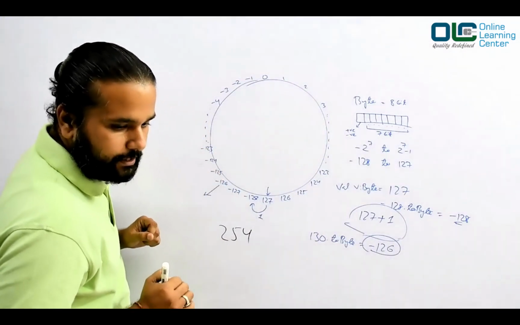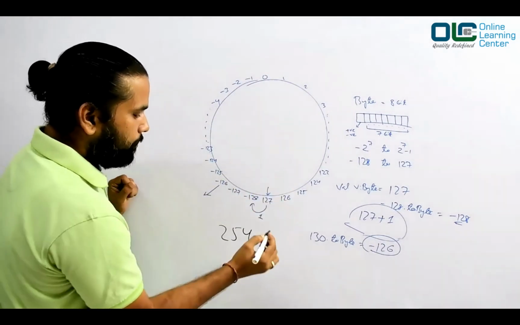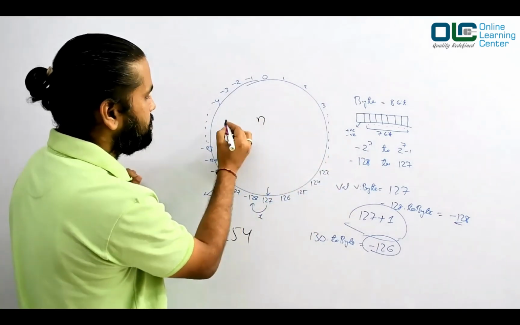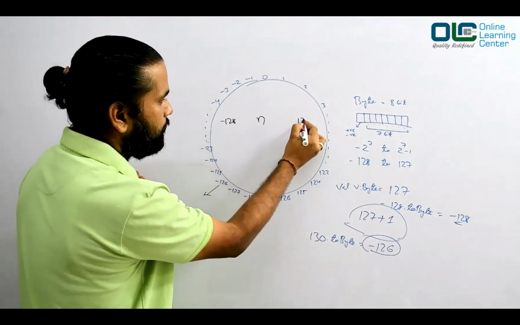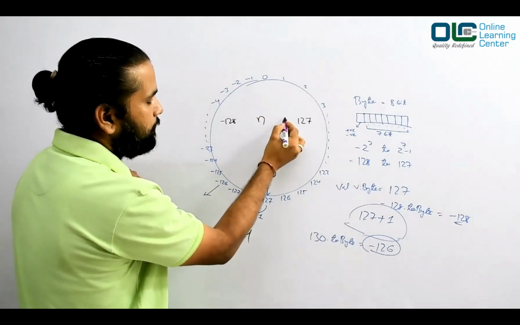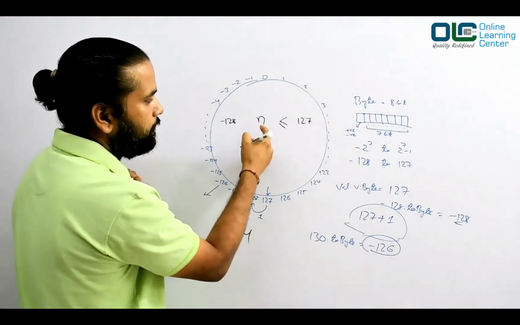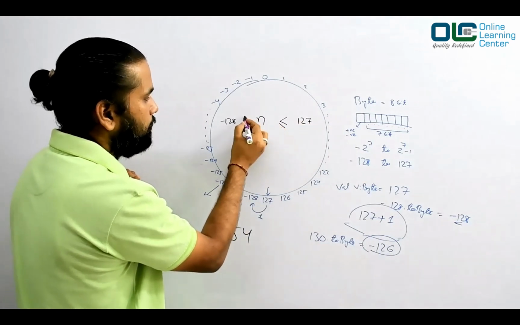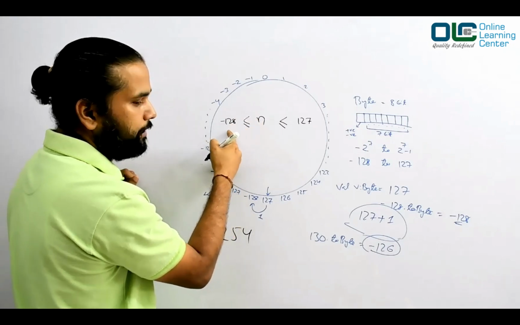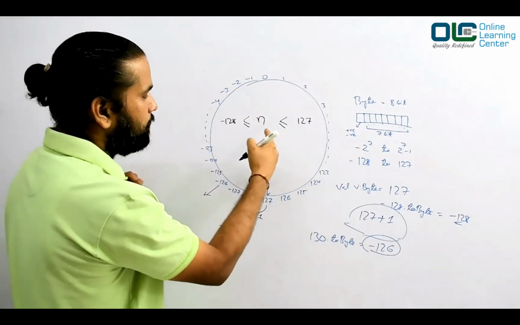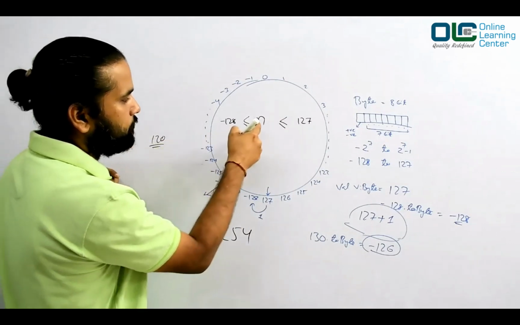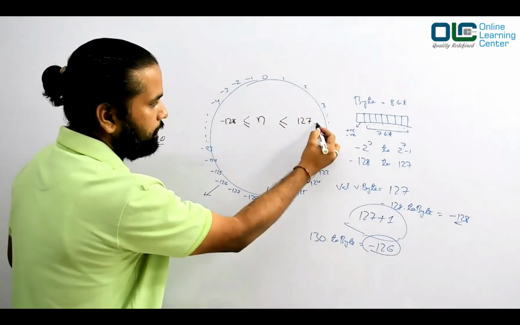The formula says, it's very simple. If the number is n, and if this number is within the range, what is the range, guys? The range is this, minus 128 to 127, right? So if n is less than or equal to 127, and if the number is greater than or equal to minus 128, if they are in this range, then the number is the same. Because see, if I say 120, and if this 120 falls within this range, then what is the value of n? 120. Then it is the same number.